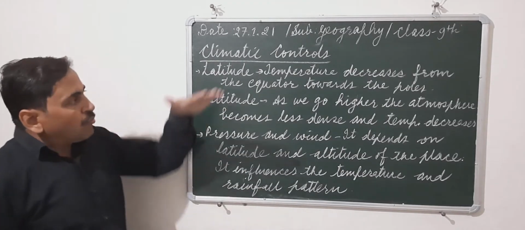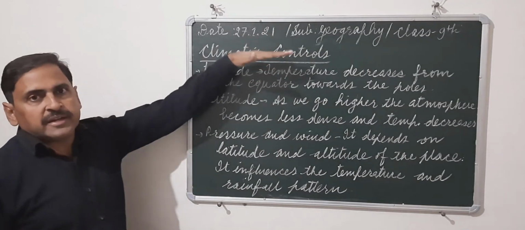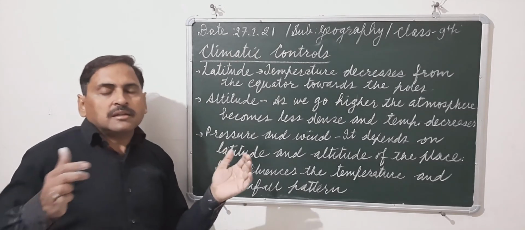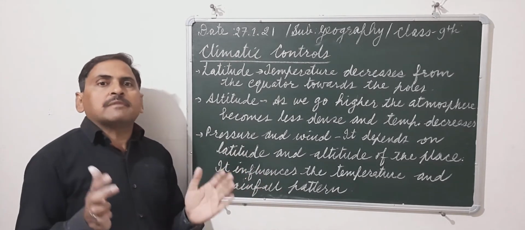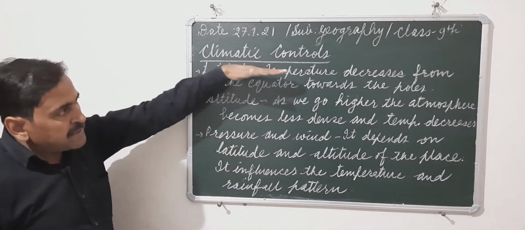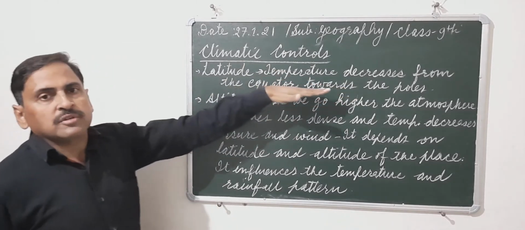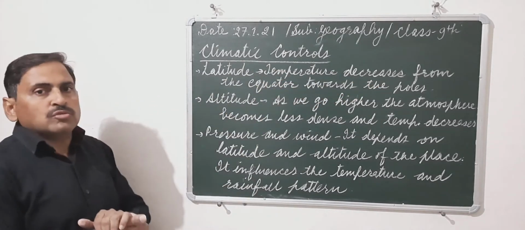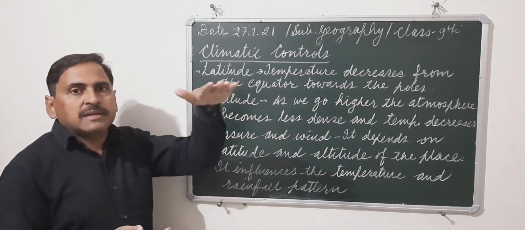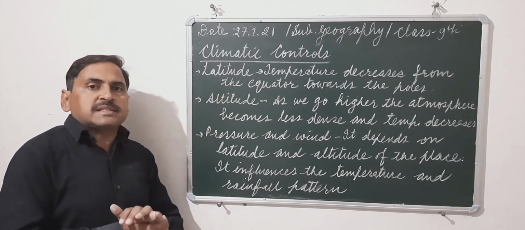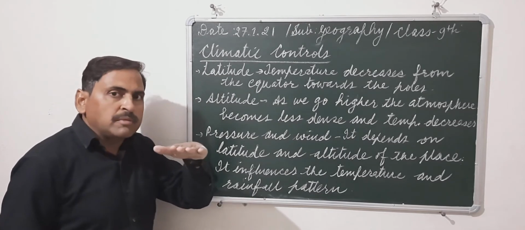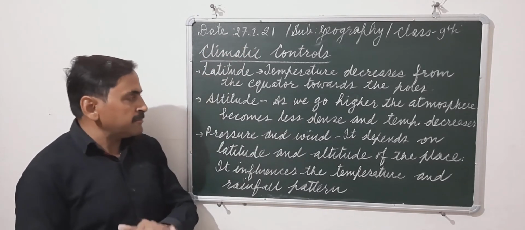Now let's discuss what are the different factors which control the climate. Why do different places in different parts of the world have different types of climatic conditions? First, latitude. Temperature decreases from the equator towards the poles, and that's why those countries which are located near the equator will have higher temperature compared to those places which are near to the poles. Temperature decreases as we move from equator to the poles.